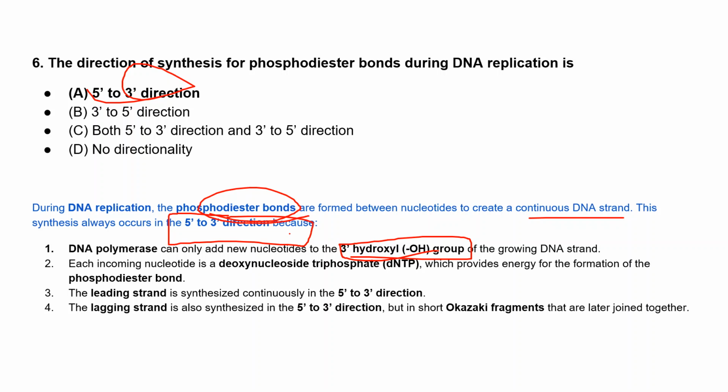Each incoming nucleotide is a dNTP, which provides the energy for the formation of the phosphodiester bond. The lagging strand as well as the leading strand are both synthesized in the 5' to 3' direction. The only difference, as I told earlier, is that the lagging strand forms short Okazaki fragments that later join together.